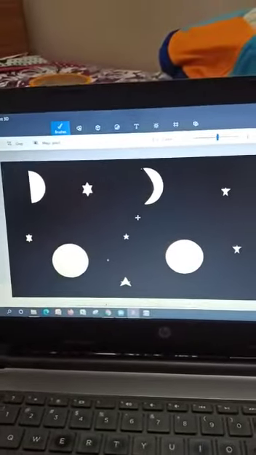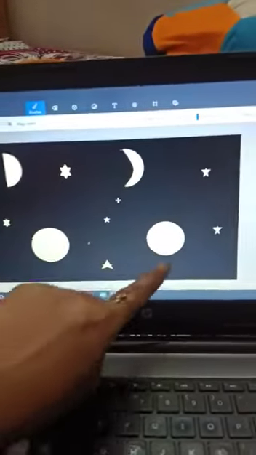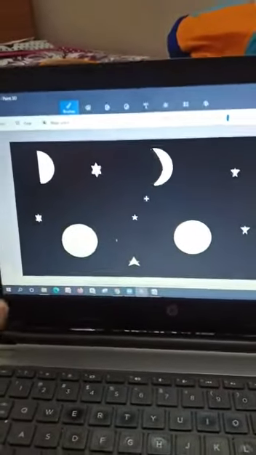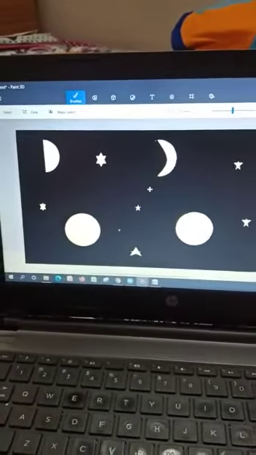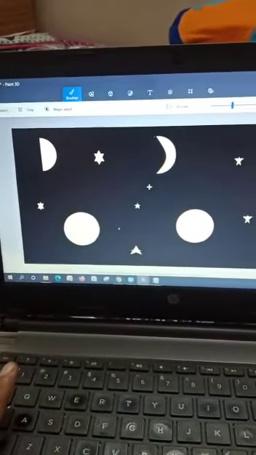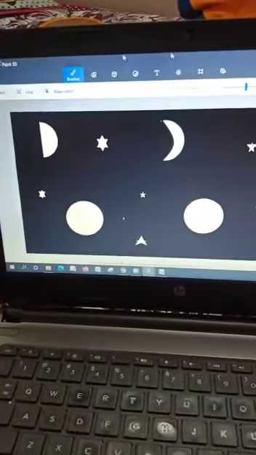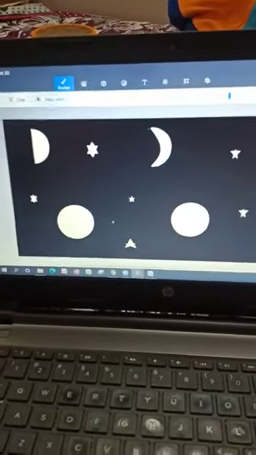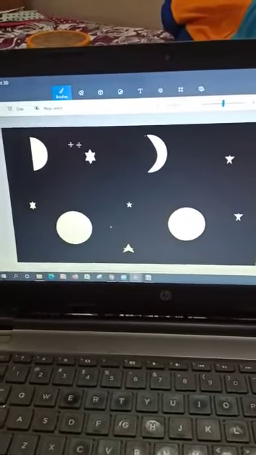All right, but the task is yet not over. What you have to do is, after making this picture, just try writing these steps, as in what did you do. So you'll start like, first of all, I switched on the computer and I opened MS Paint, okay. Then I selected a circle, divided into 2 equal parts to make a half moon.